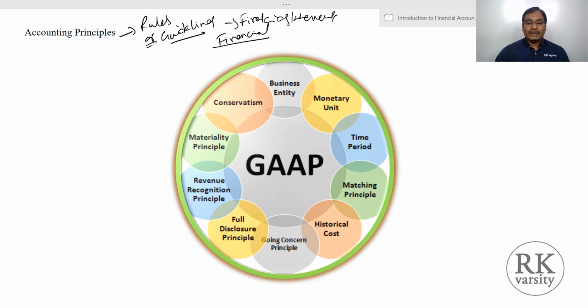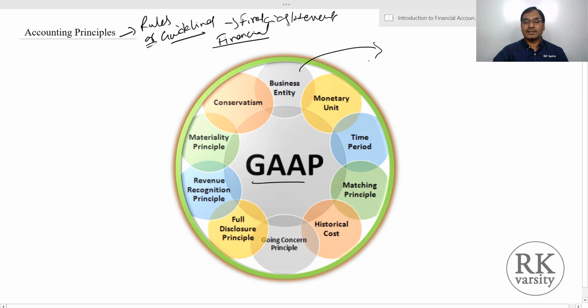So here we have a few important accounting principles, that is GAAP, or generally accepted accounting principles. Among these, I'll start with the business entity. That is the first accounting principle we have to pay keen attention to. The business entity is also called the separate entity concept.